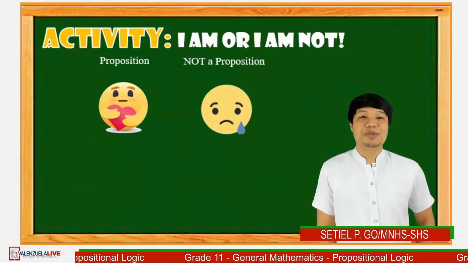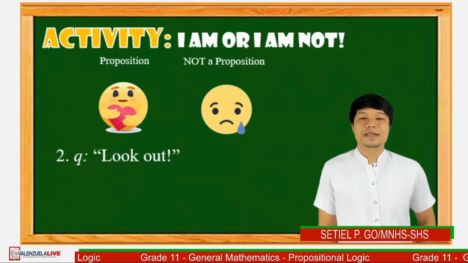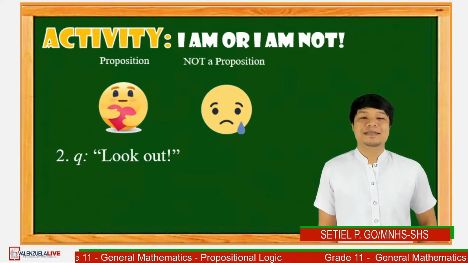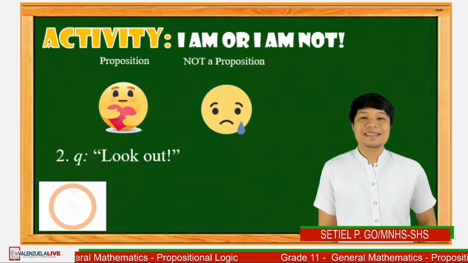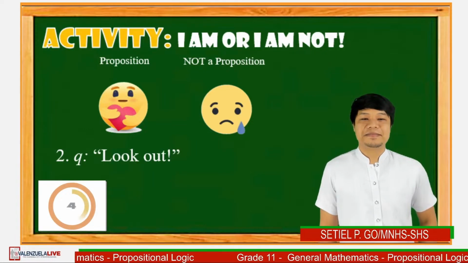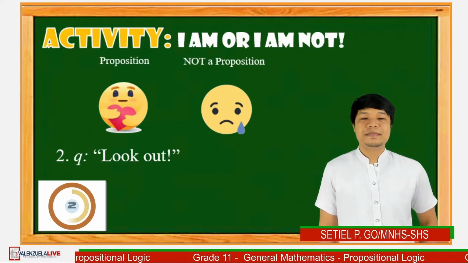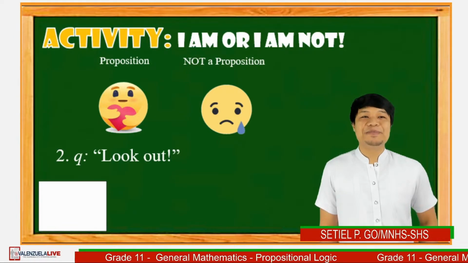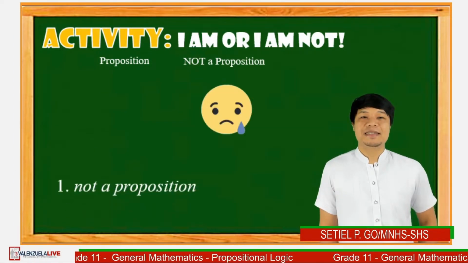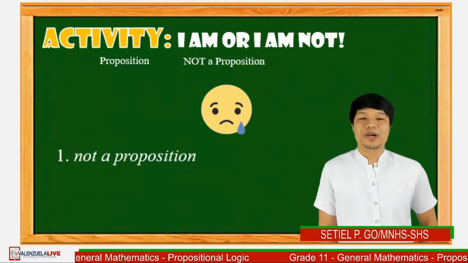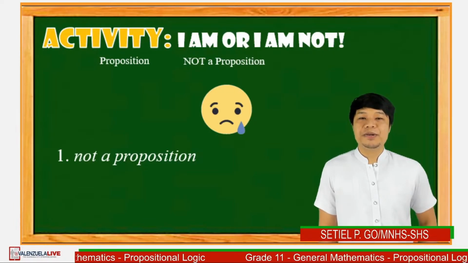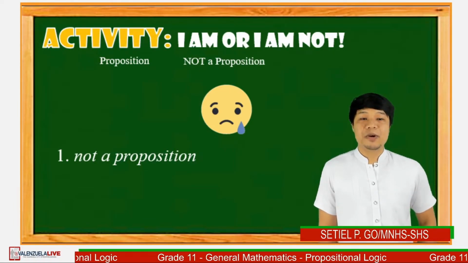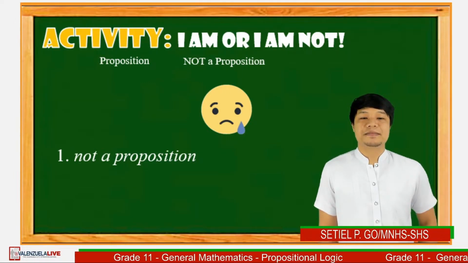Let's have number 2. The statement is, Look out! 5 seconds, go! Time's up. If your answer is a sad sign, then you are correct because Q is not a proposition since the statement gives a caution or reminder.